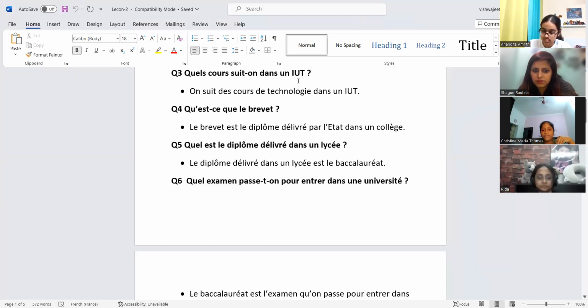The diploma which is given in a lycée, in high school, in 12th, is baccalaureate. Yeah, in 10th you get brevet, in 12th you get baccalaureate, okay?